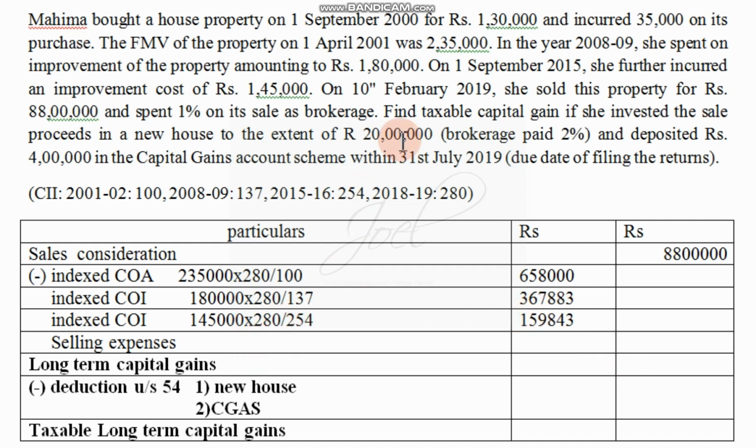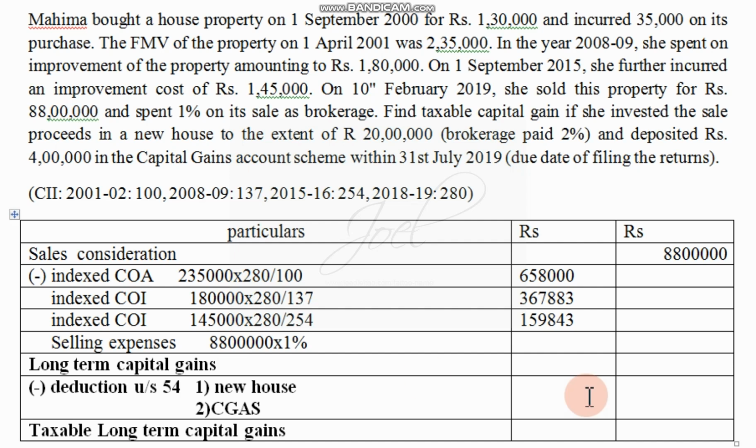Then the selling expenses, if there are any, we have to consider them. It is given there that he sold it for rupees 88 lakh and spent 1% as sale brokerage. So 88 lakh, the selling price, into the brokerage percentage, that is 1%.